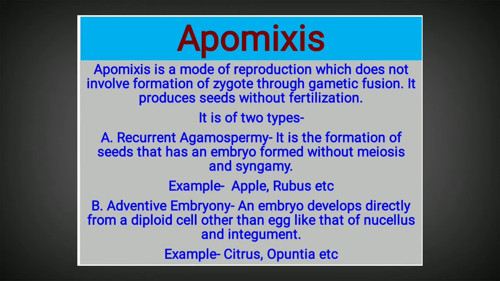So because of this type of incompleteness, or due to some genetic changes, when any cell, either from the gametophyte or from the sporophyte, directly develops an embryo without the formation of a zygote, we call this process as a whole apomixis, and it is of two types: recurrent agamospermy and adventive embryony.